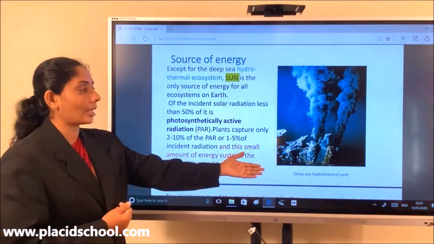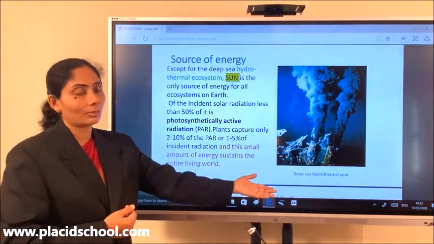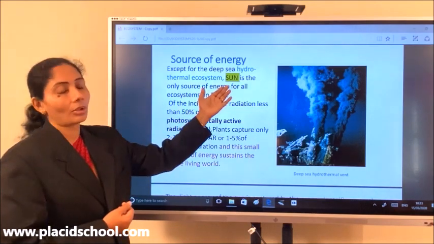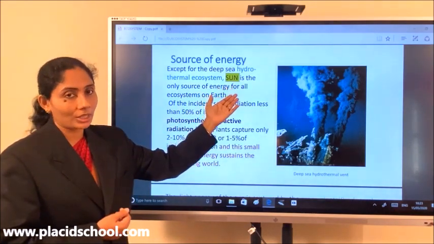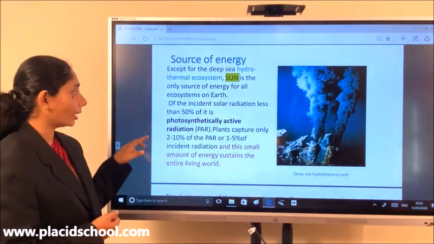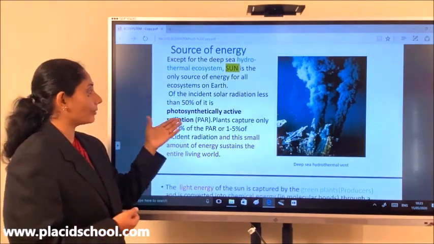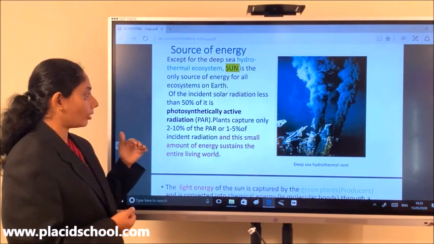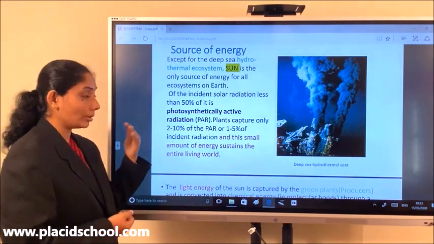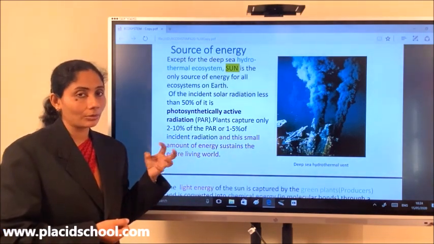So except for this ecosystem, in all other ecosystems on the earth the only source of energy is the sun. Now, of the incident solar radiation that falls on the earth, plants are the first to make use of this energy.